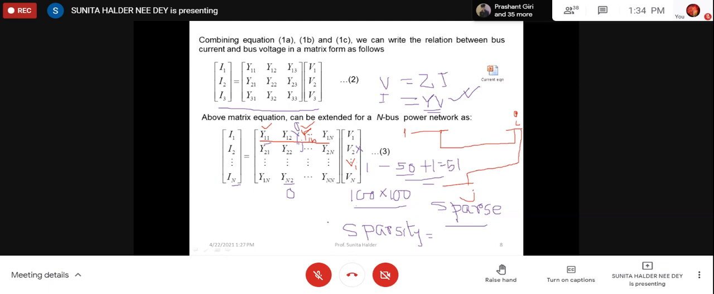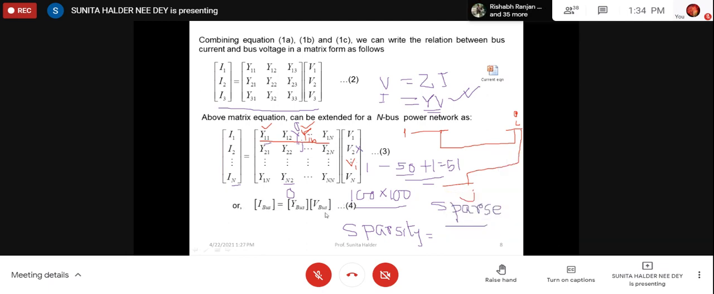So for Y bus matrix, at least you can remember that the number of zeros in Y bus matrix is more. So in that way, Y bus matrix is a sparse matrix. But generally, Z bus matrix has no zero element. So Z bus matrix is a full matrix. I shall not give any more entry right now.